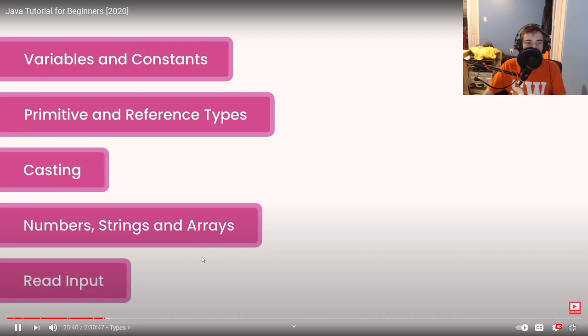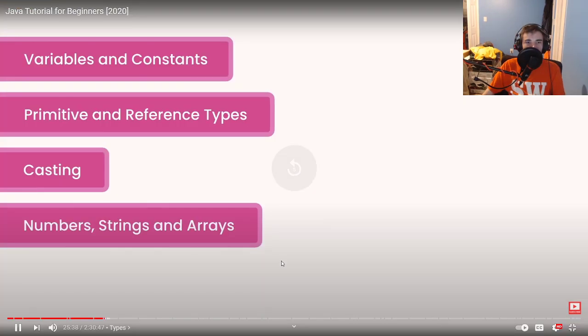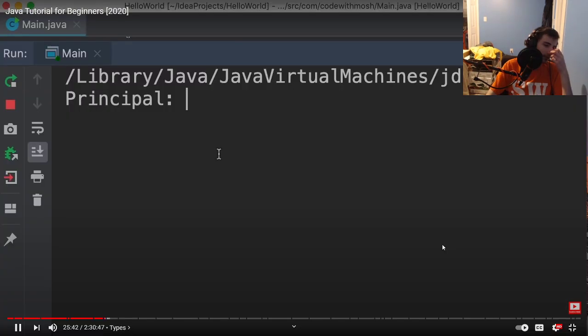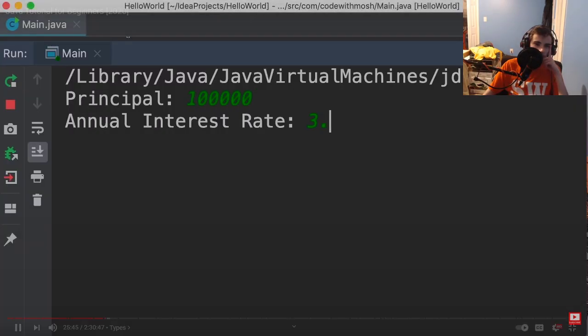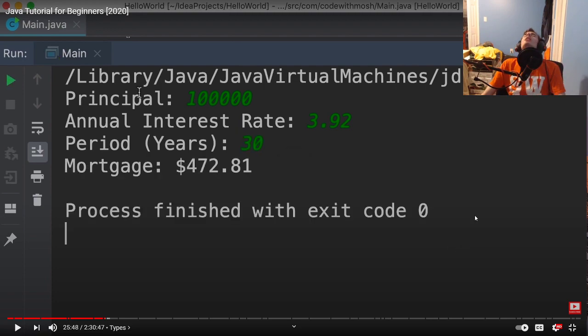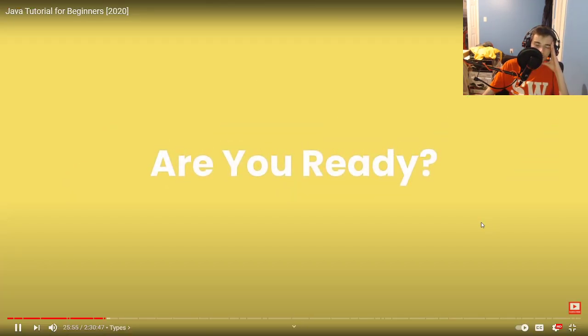And how to read input from the user. Once you learn all this, I'm going to give you a project. You're going to build a mortgage calculator on your own. So make sure to pay great attention to all the materials you're going to learn because you're going to use most of them in this project. Are you ready? Now let's jump in and get started.